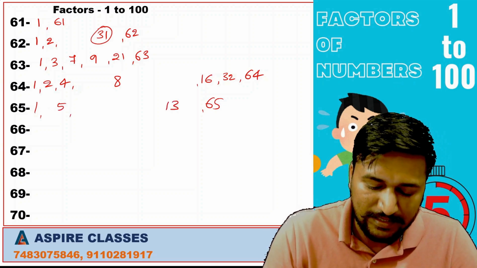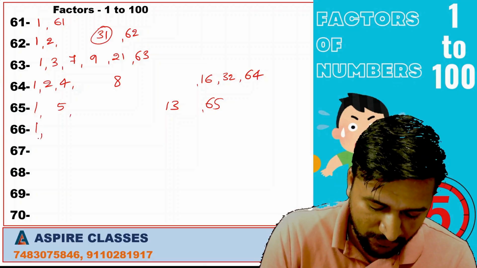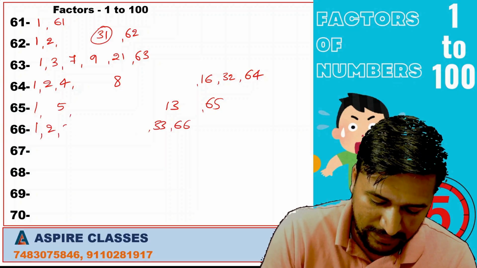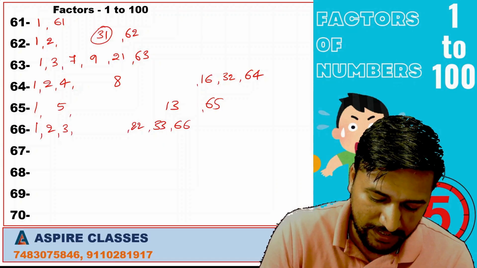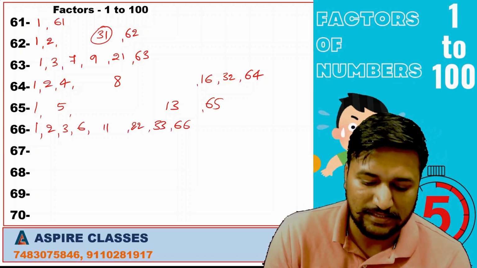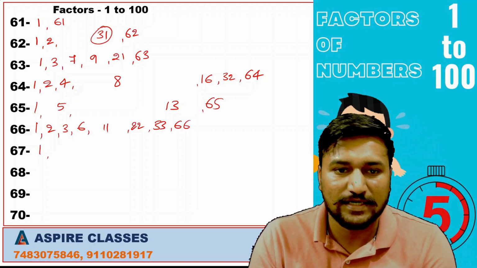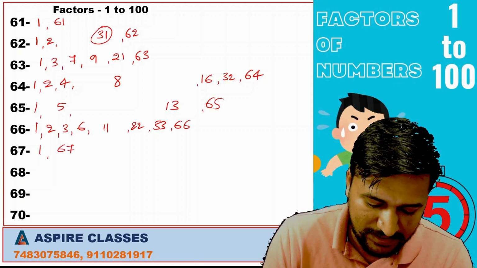5 13s are 65. 1, 66, 2, 33, 3, 22, 6 11s are 66. 67 is a prime number, so it has only two factors. Those are 1 and 67.